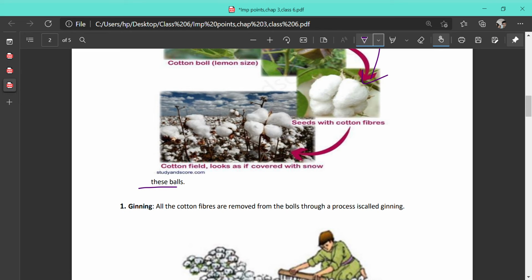And then what is next? This cotton fiber, the cotton obtained from cotton balls, has seeds inside. So we have to take out the seeds. We take out the seeds by a process called ginning. So all cotton fibers are removed from the balls through a process called ginning.